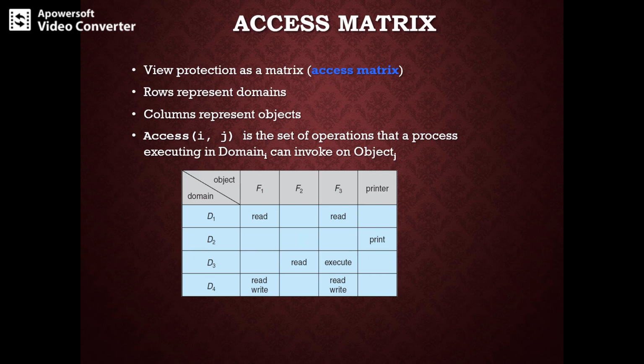When a process executes in domain D1, it can read files F1 and F3. A process executing in domain D4 will have the same privileges as in domain D1, but it has one more privilege, that is write. You can write onto files F1 and F3. But the printer can be accessed only by a process executing in domain D2.